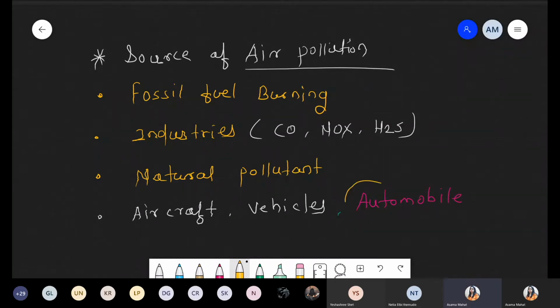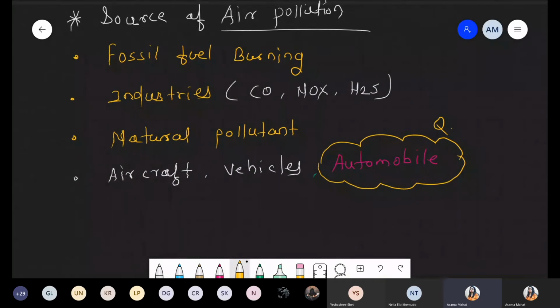Please highlight this word, automobile, because there is one very common question from the automobile. This automobile is a basic source of pollution. If I'm talking about the automobile, it has approximately 80% contribution in air pollution.